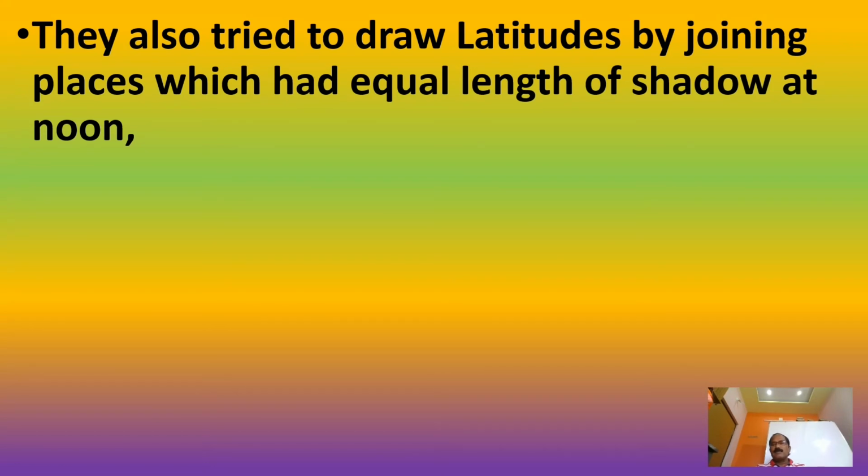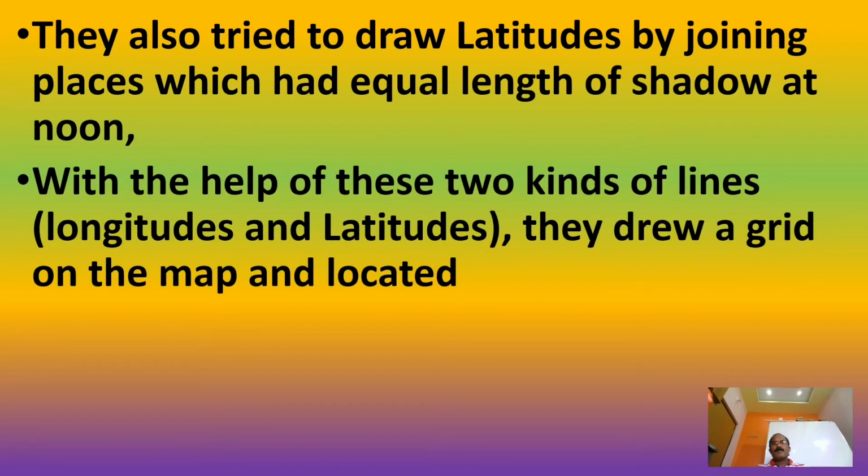They drew latitudes by the help of shadow. They drew longitudes by the help of noon time, that is midday. And with the help of these two kinds of lines, longitudes and latitudes, they built a grid